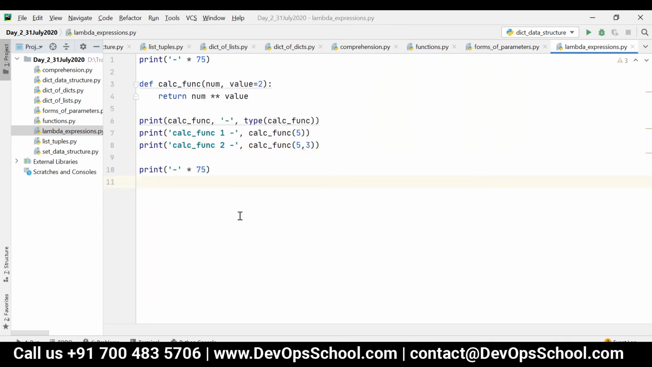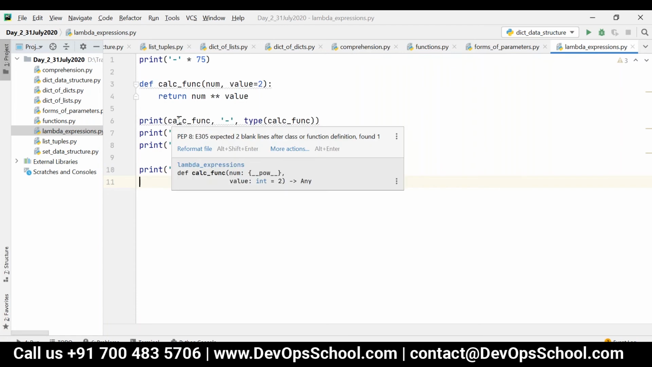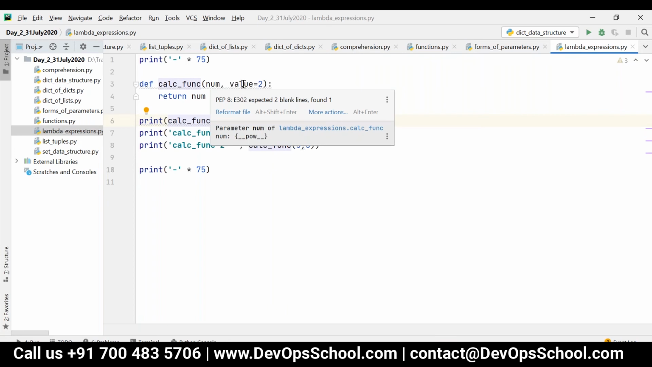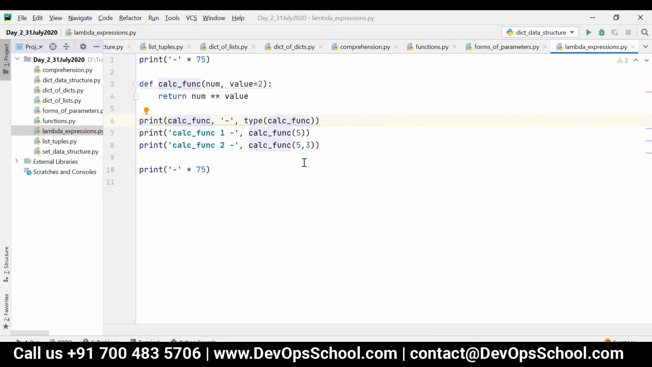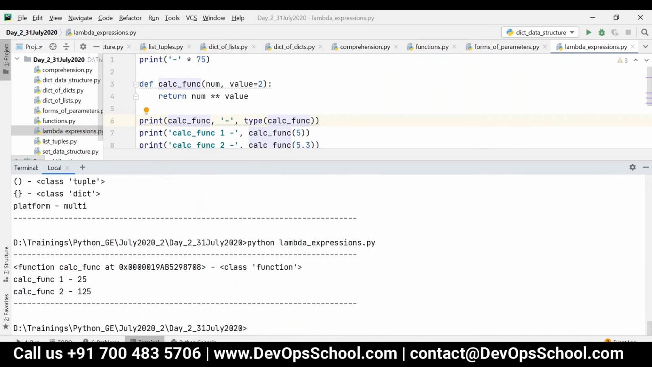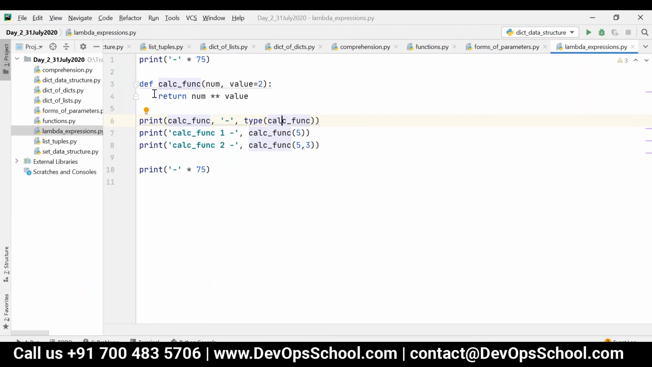So what will happen in this case? At line number 6, it will print the reference and the type, which is class function. Then calc function of 5: 5 will be assigned to num and value will take the default, so 5 square, 25, will be printed. And whenever I say 5, 3, 5 cube, 125, will be printed. This is just a normal function, defined using the def keyword.